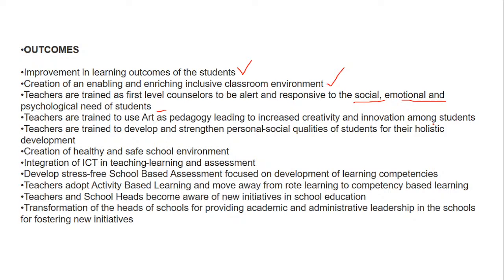So somewhere, yes, I meant to say, students at a very tender age are grasping, and no doubt there are individual differences in every child, but they are more active. So what we need to do is just do an oiling part to their brain, rather than rusting it out. We just have to ensure that the teacher, with the help of pedagogy, can bring more creativity and innovation among the students. Teachers are trained to develop and strengthen personal social qualities of students for their holistic development.